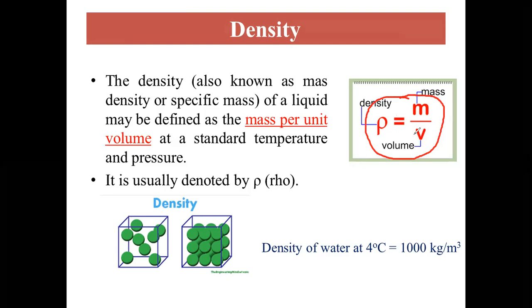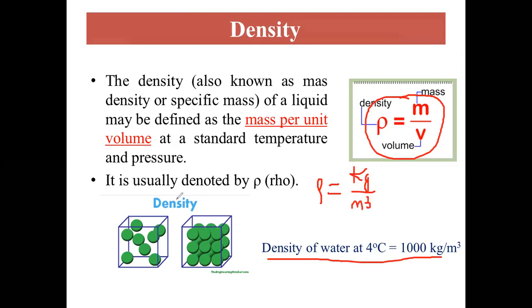The density may vary with respect to the temperature and pressure. Under standard temperature and pressure conditions, the density of water is 1000 kilogram per meter cube, because rho is equal to mass per volume. The unit of mass is kilogram and the unit of volume is meter cube, so the unit of density will be kilogram per meter cube.